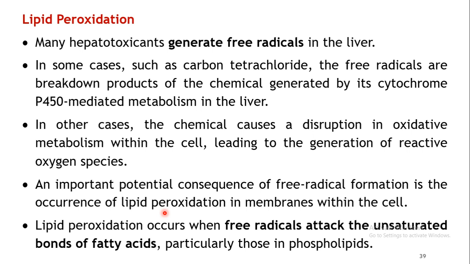So in their membranes they will result in lipid peroxidation. Now let us see what exactly happens in the lipid peroxidation. So what is that process? How exactly is it producing the cellular damage? Now this lipid peroxidation occurs when these free radicals which are generated by the metabolic processes of certain chemicals, or a disruption of the oxidative metabolism, attack the unsaturated bonds of the fatty acids, particularly those which are present in the phospholipids.